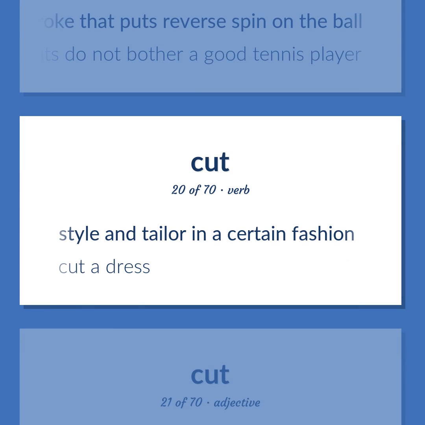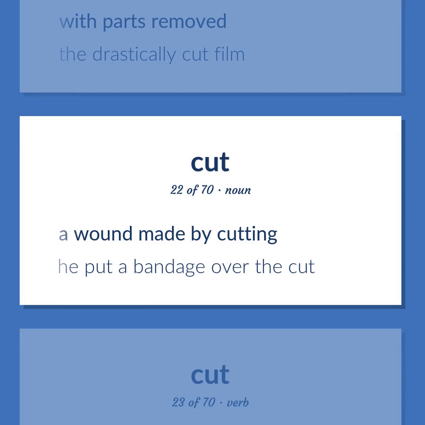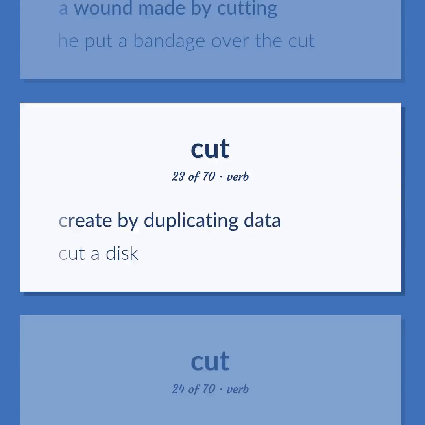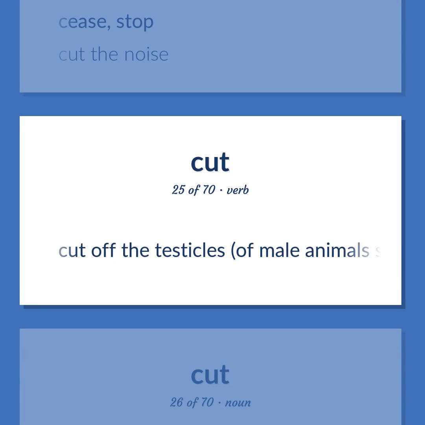Style and tailor in a certain fashion. Cut a dress. With parts removed. The drastically cut film. A wound made by cutting. He put a bandage over the cut. Create by duplicating data. Cut a disk. Cease, stop. Cut the noise. Cut off the testicles of male animals such as horses.